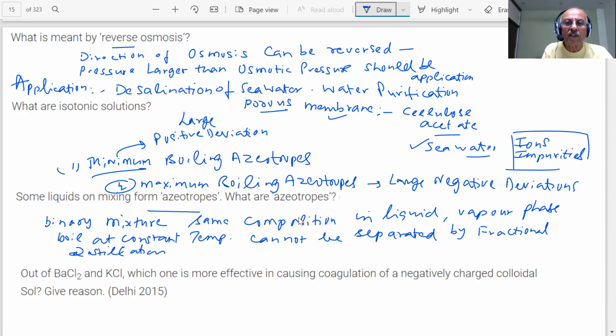Then he will say, give an example of each. A minimum boiling azeotrope example is ethanol and water. That is not the correct answer; give the correct composition. 95% ethanol.